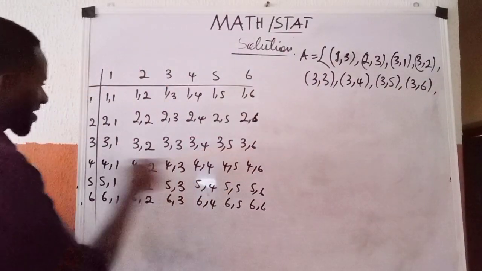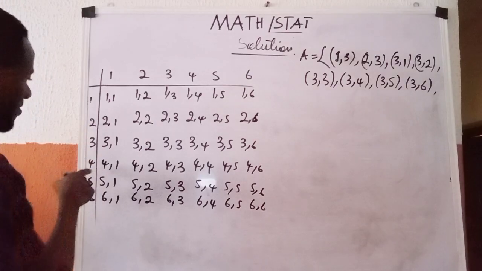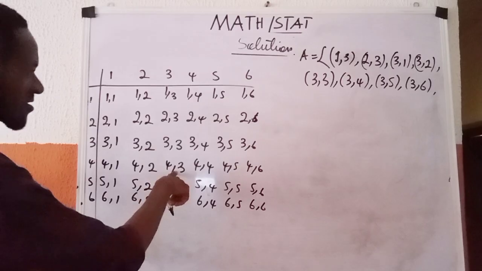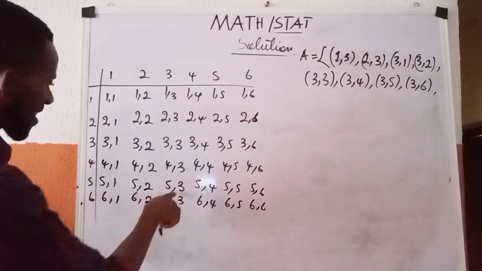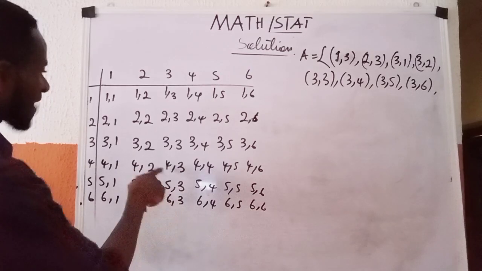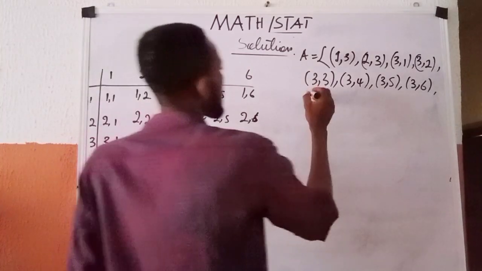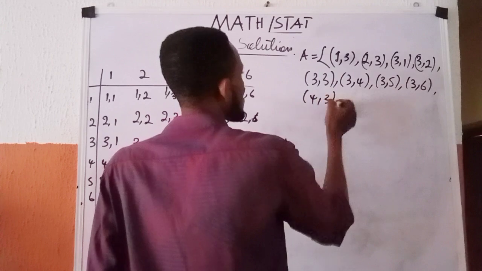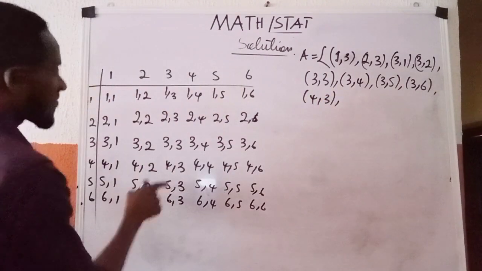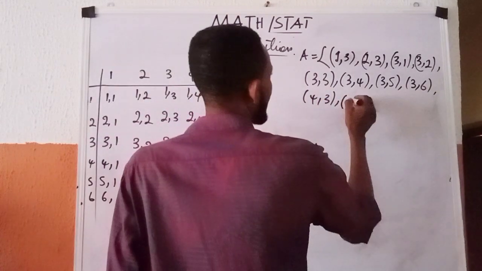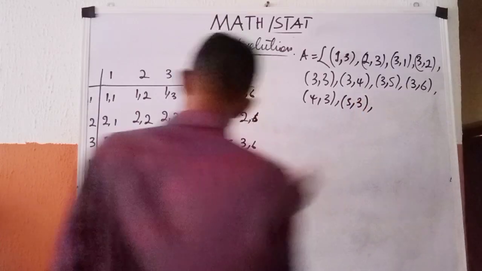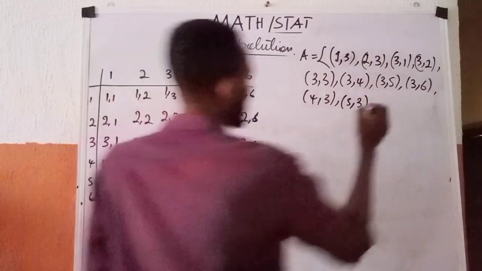So we are done here. Is there another place where 3 occurred? 3 occurred here equally. 3 occurred here equally. 3 occurred here equally. So I have 4, 3. I have 5, 3. And I have 6, 3.